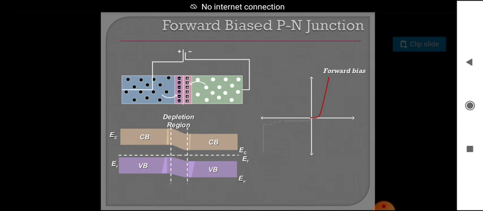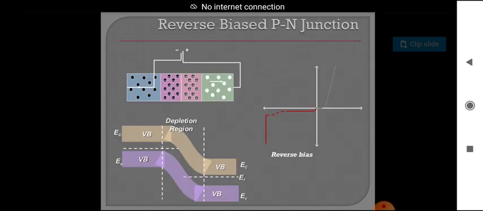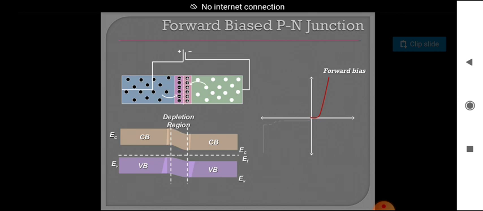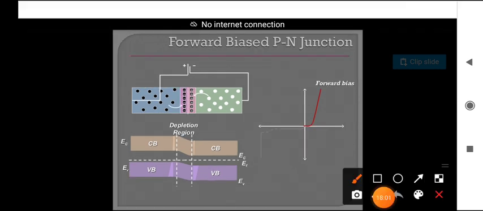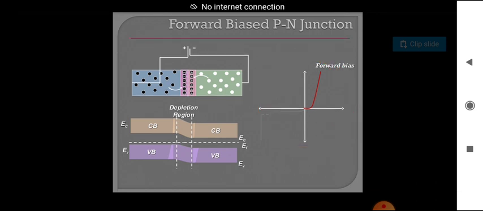So we are showing a graph here. See here, all of you. In forward bias, see in this diagram, we are taking voltage values on the x-axis and current values, that's I, on the y-axis, and if we draw the graph between these two, we will get this curve. That is shown for the forward biased PN junction.